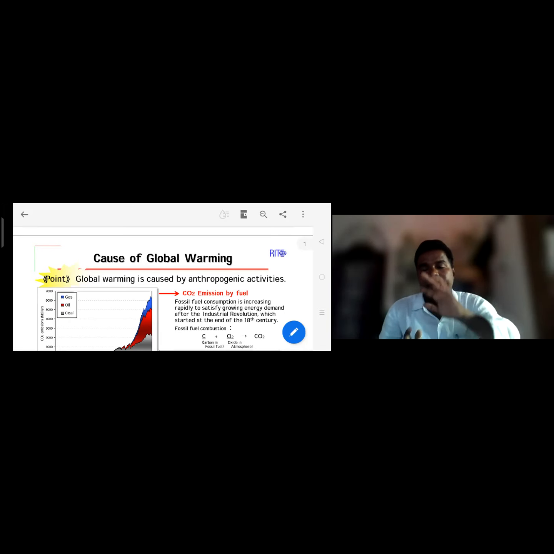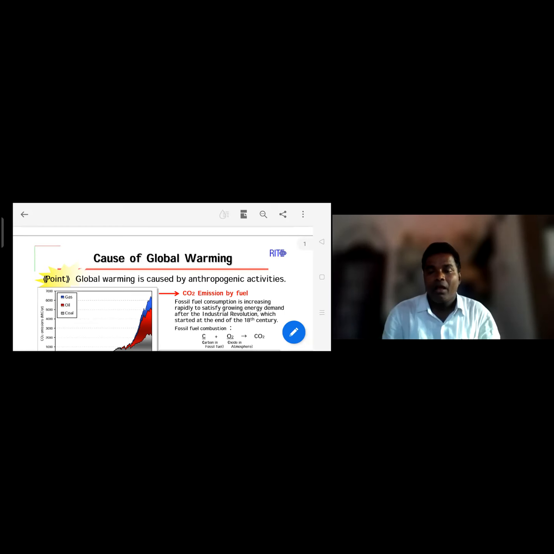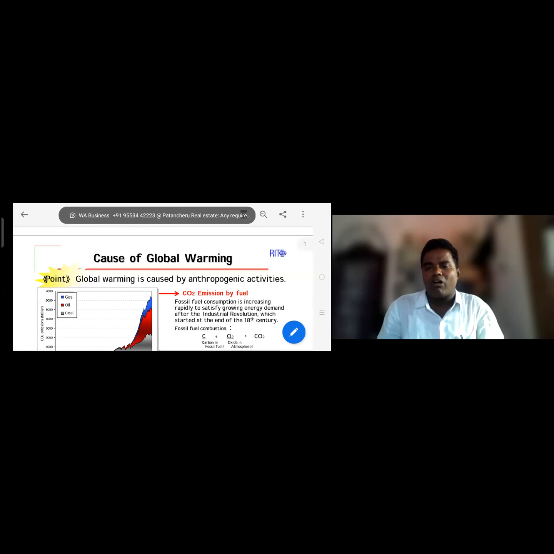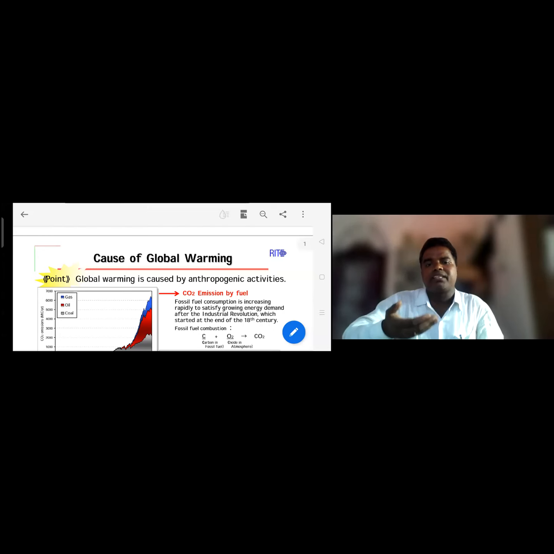This carbon dioxide is released into the troposphere and forms a carbon dioxide layer. The ultraviolet rays from sunlight enter the earth and are reflected again, but because the carbon dioxide and methane layers form, these rays should not be reflected and are absorbed by this layer. As carbon dioxide increases in the environment, the temperature also increases.